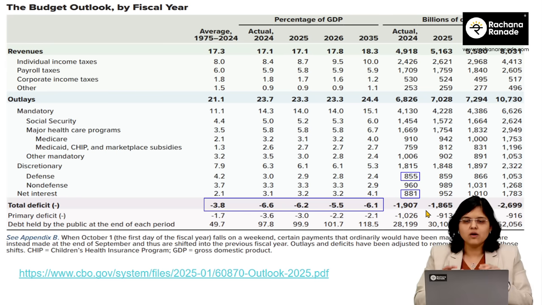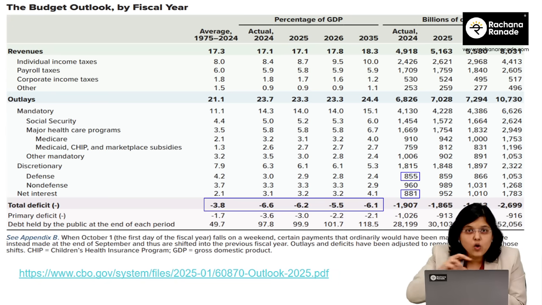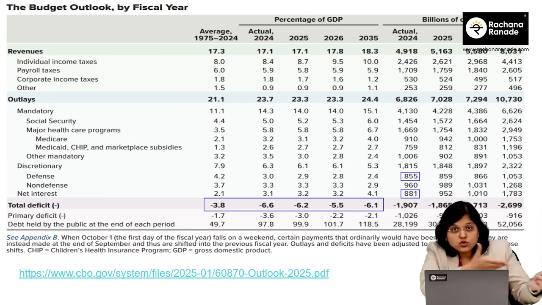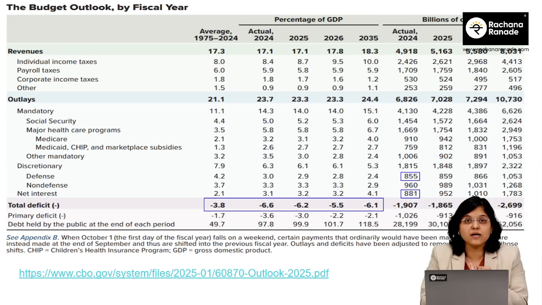Okay, so just to give you a quick sum up of whatever we have done till now. Number one, because we are trying to understand what's wrong with USA, we talked about the loan number. Is the loan high or not? For that, what did we compare it with? Debt to GDP. Then we checked historically how much debt to GDP has been. Then we said, if the debt to GDP is at the highest, interest cost will also be high. $881 billion. Is it high or not? For that, we compared it with defense. It's bigger than the defense number.